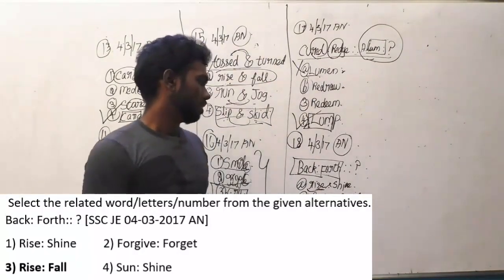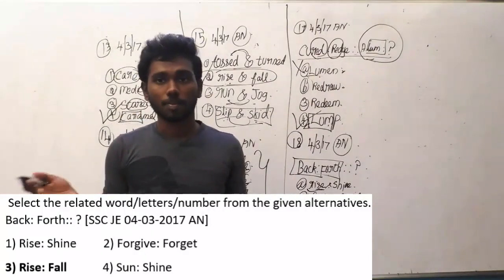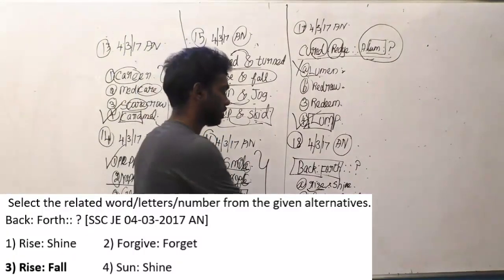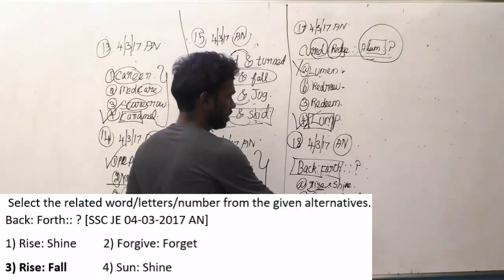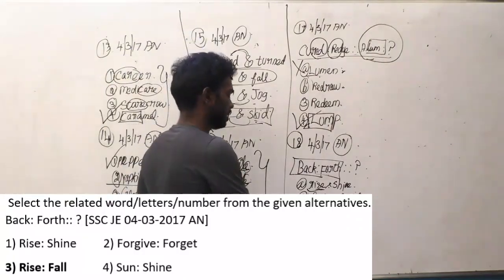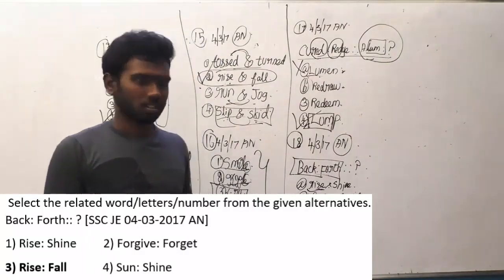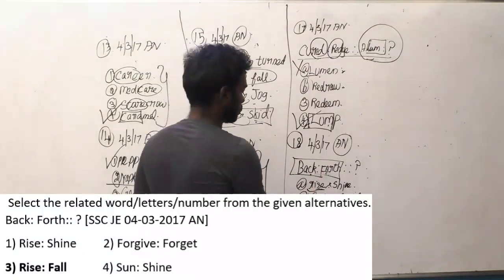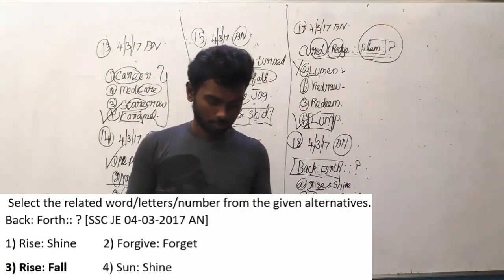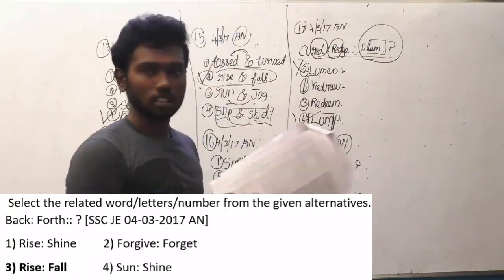Both are not the same thing. I am sorry. Forgive means a person makes a mistake and you are forgiving that mistake. Forget means you have forgotten something and misplaced things related to that stuff. Rise and fall. Obviously, rise means up, fall means down. So this may be the right thing. We can keep it in reserve. Sun and shine. This is not the logic. So obviously, the back and forth logic follows the logic of rise and fall. And this may be the answer, guys. It is very easy, isn't it? Now let us go to the next question.